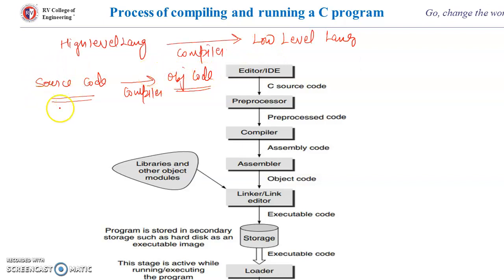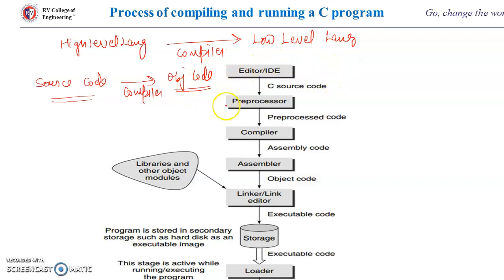And where will we type our code? For that we will use some editor. If you're working in Windows, you can download Turbo C++ software, or if you're working in Ubuntu, you can use the editor vi or gedit or any other editor you are comfortable with, to type your code. You can type the code and save it, and then you need to give the compilation command, so that converts your source code to object code, and then you have to execute the code.